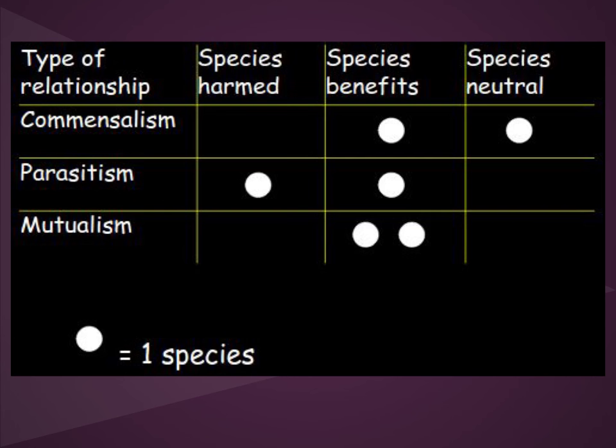Okay, so this is just a table that's going to summarize all three of these relationships. So if it's neutral, this is a dot here, which means commensalism is our one where one benefits and the other one's neutral. Parasitism, one is harmed, but one benefits. And then mutualism is where both are beneficial.